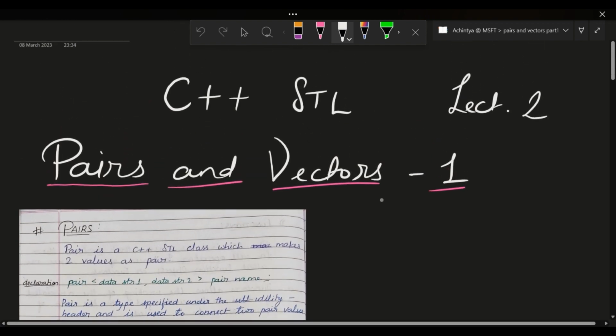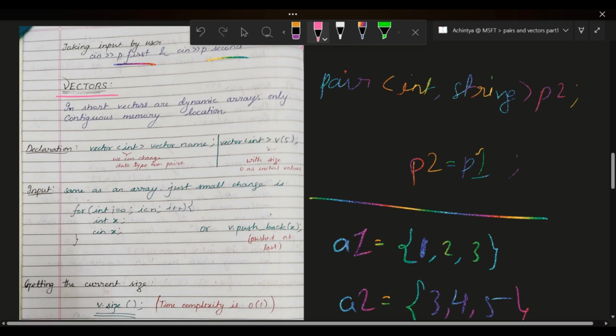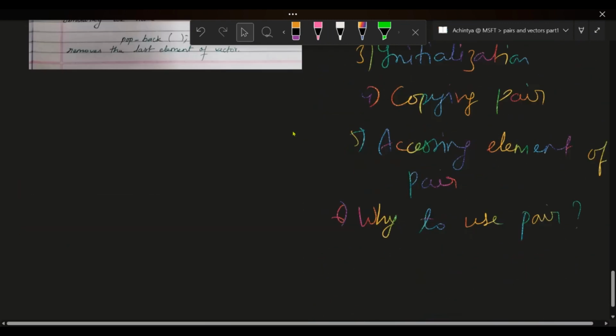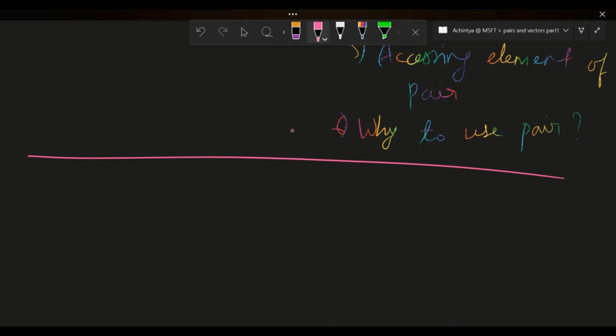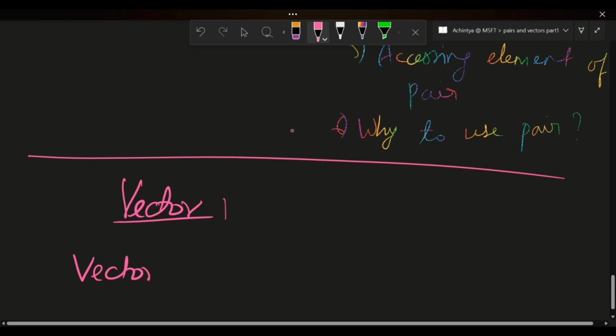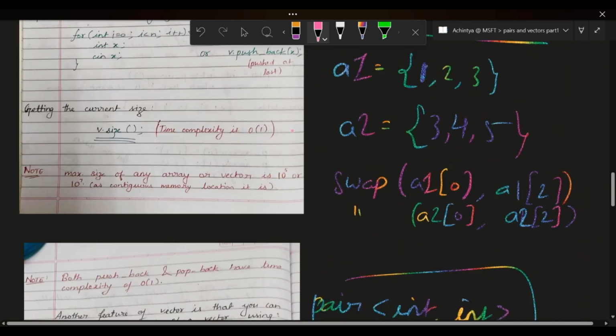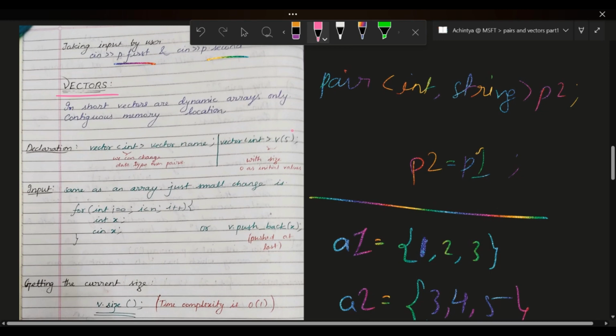This is lecture 2. So what is a vector? In short, vectors are dynamic arrays. You have seen an array, right? I will go at the same pace, what is a vector first, we will see. A vector is nothing but an array, but it is a dynamic array. That is, it doesn't have any limited size. Got it? And as you know, in an array you have contiguous memory locations.